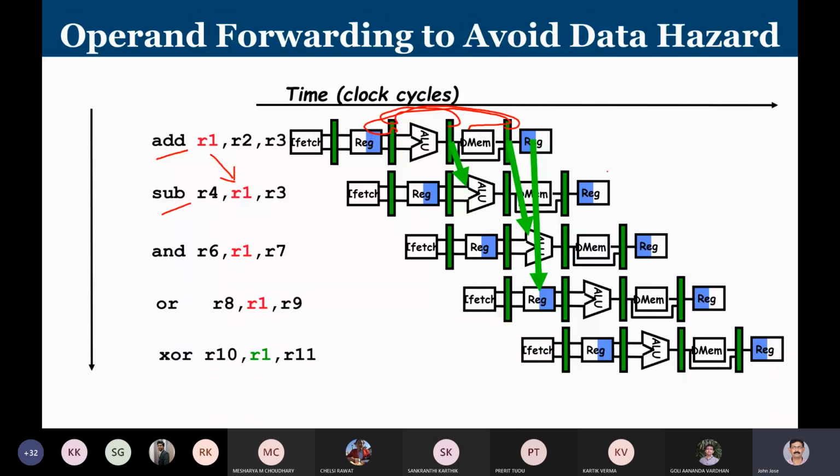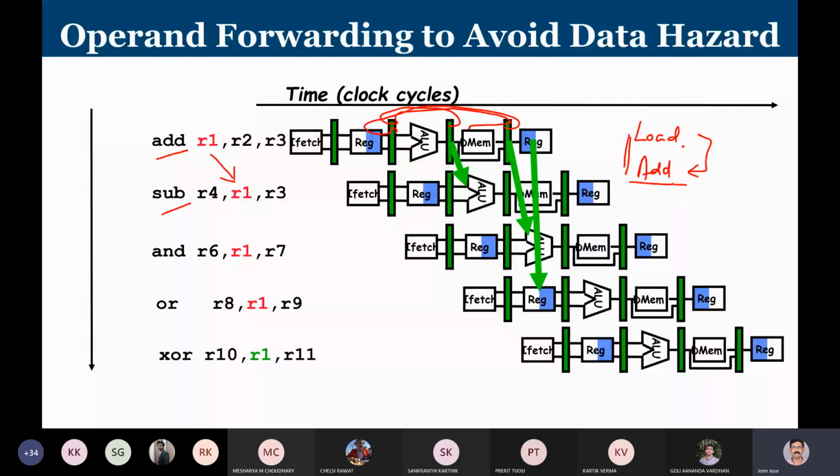I can reduce. But we have already seen that when there is a load instruction followed by an add instruction and there exists a dependency between them, then we cannot completely eliminate stalls. We can reduce the stalls. So it happens only in the case of load and add. In all other cases, with only add instructions or load and store, any such combination, it is easy for us to completely eliminate data hazard.